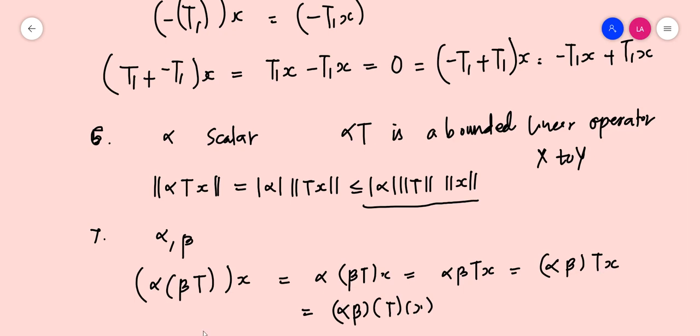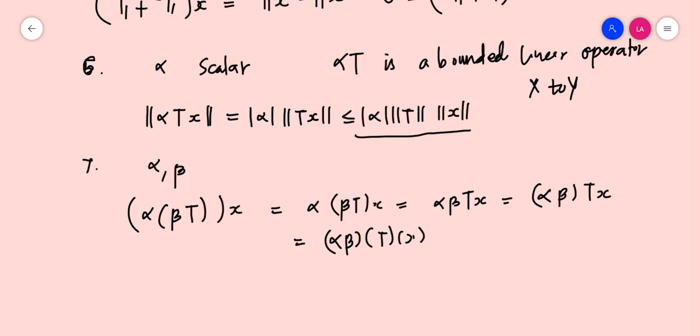That is, alpha times (beta T) should be equal to (alpha beta) times T by the definition. Now, corresponding to (1 times T)(x) should be equal to Tx, which should be equal to (T times 1)(x). 1 is the identity.